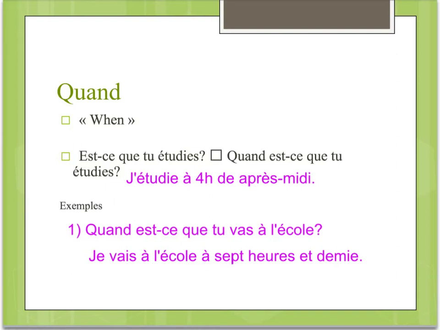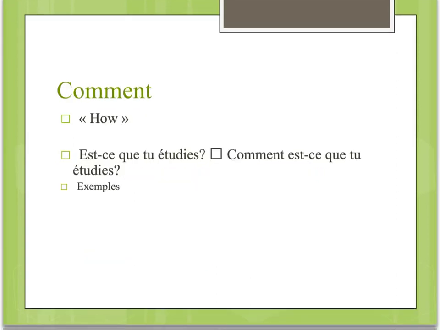Okay, let's take a look at another question word. The question word comment means how. And we do not pronounce the NT at the end of the word. It's pronounced comment. So our question, est-ce que tu étudies? Becomes, comment est-ce que tu étudies?